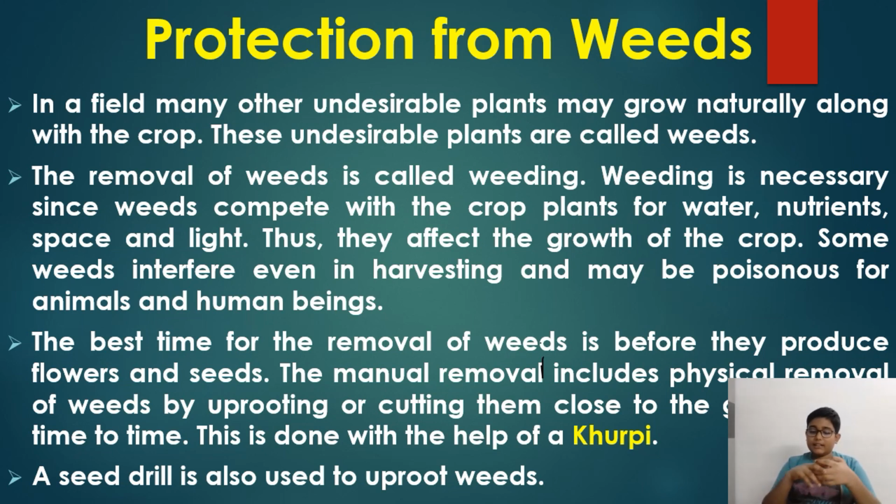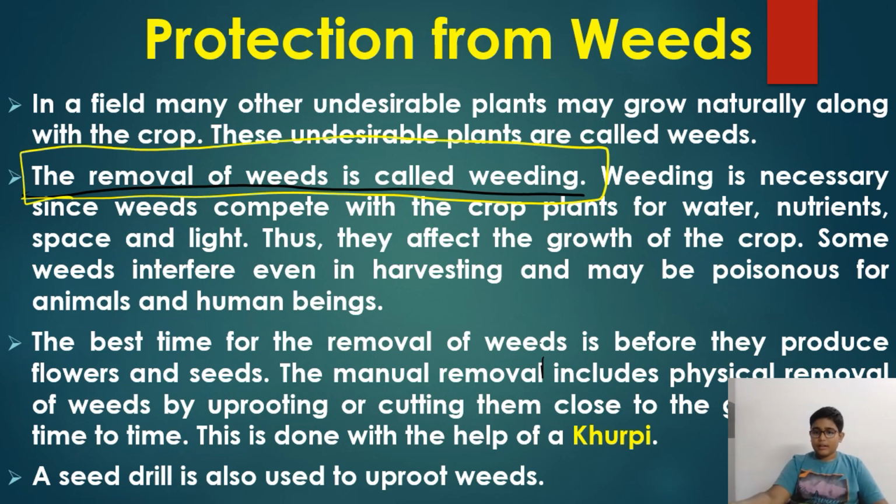So weeding is necessary. The removal of weeds is known as weeding, and weeding is necessary because, as I just said, they affect the growth: they take the water, nutrients, space and light of the main plant.